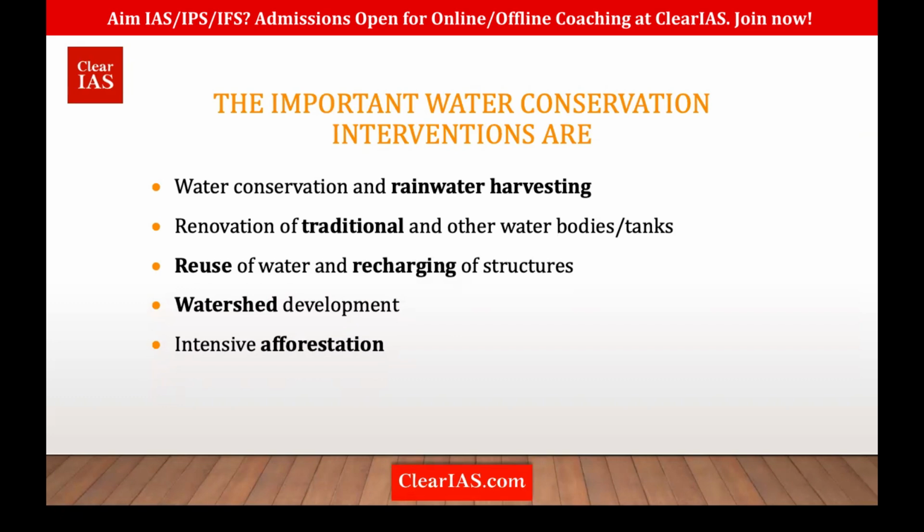Then intensive afforestation is very much necessary, because whenever trees are planted, they retain water in the soil and help seepage of water into the soil, so it reduces runoff. Usually, if there are no trees, the water will run off into seas, oceans or nearby water bodies. Instead, if there are trees, they keep the water in the soil.